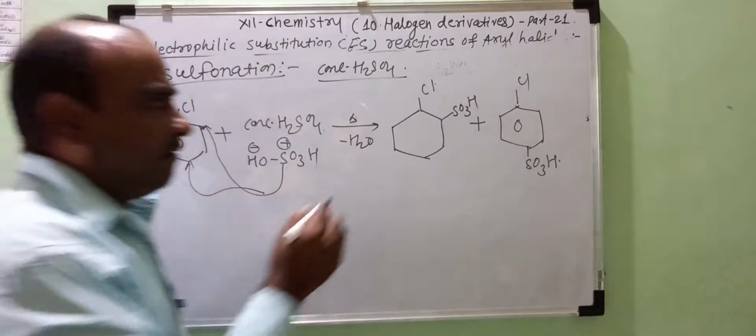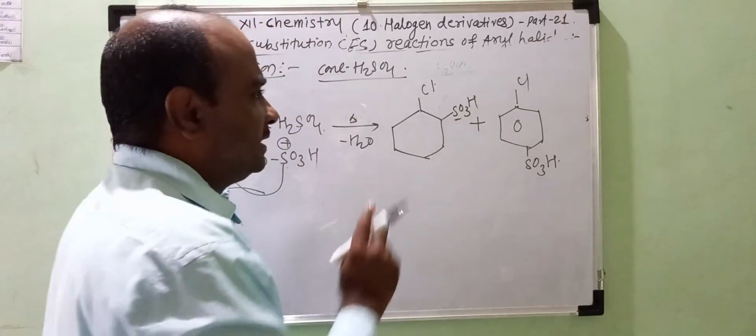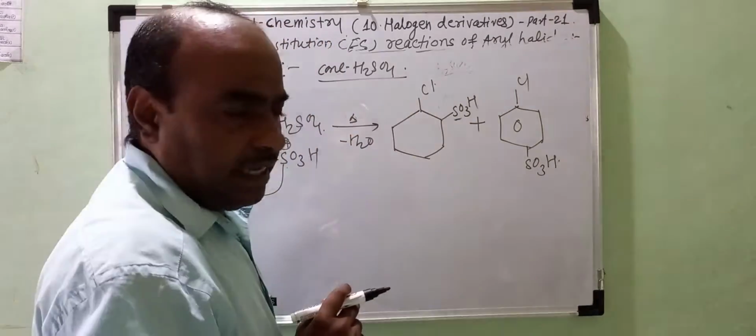So the priority order of the SO3H group is higher than the halogen.